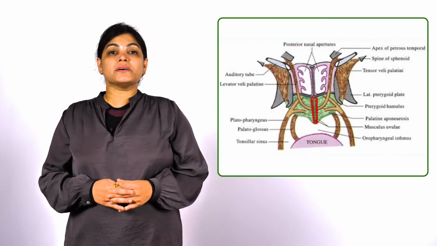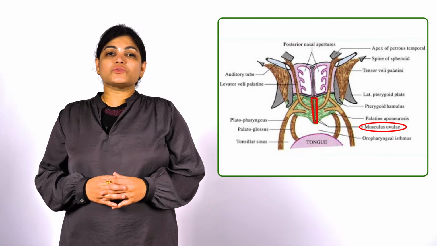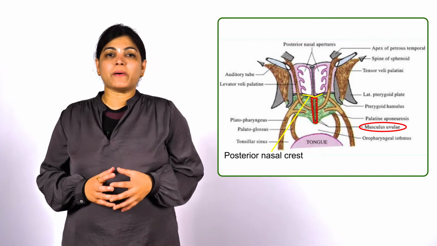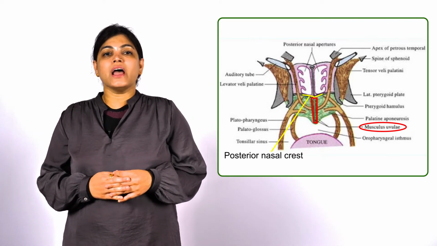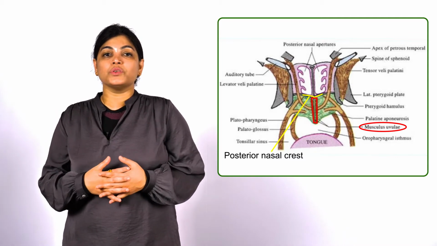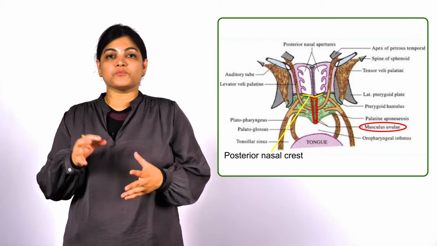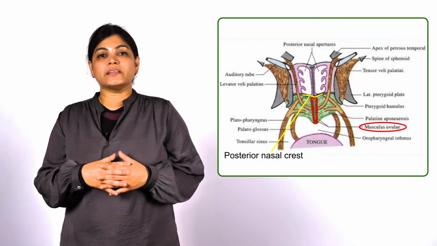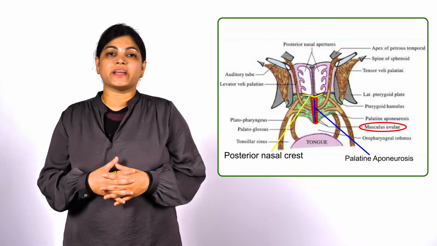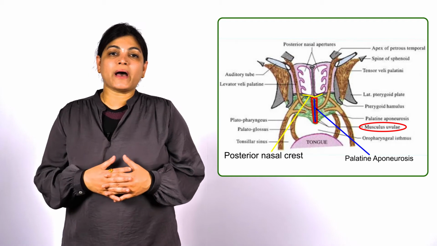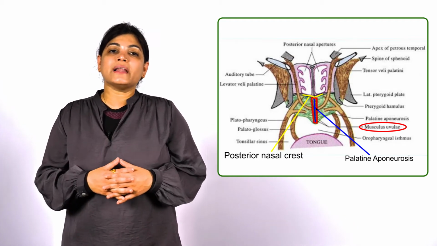Now coming to the third muscle of the soft palate, that is the musculus uvuli muscle. This musculus uvuli muscle originates from the posterior nasal spine, which is lying on the hard palate. And if you remember, when we were discussing the base of the skull, I have shown you that projection posteriorly, that is posterior nasal spine. And the insertion of musculus uvuli muscle is also into the palatine aponeurosis. So originating from the posterior nasal spine and getting inserted into palatine aponeurosis.